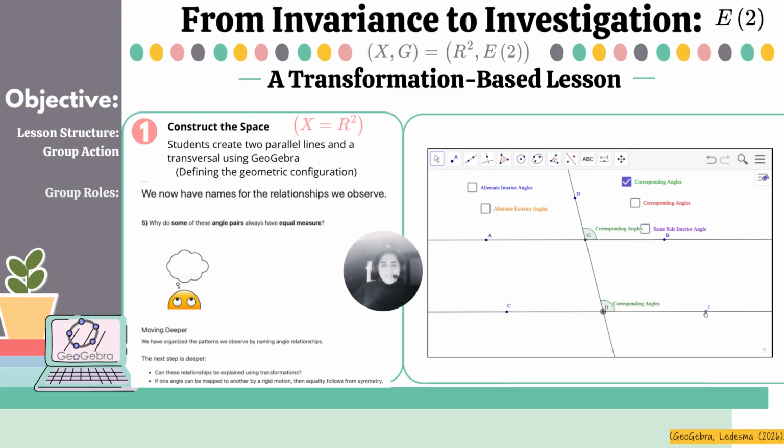Moving to the next activity, they are introduced to the space by naming the angle location and seeing what happens when they move the space. Their space is the plane, x equals r squared. Everything that follows happens inside this plane. Students first explore this freely. They've created the lines themselves and defined the configuration before any group action acts on it. Nothing transformational yet, just structure.